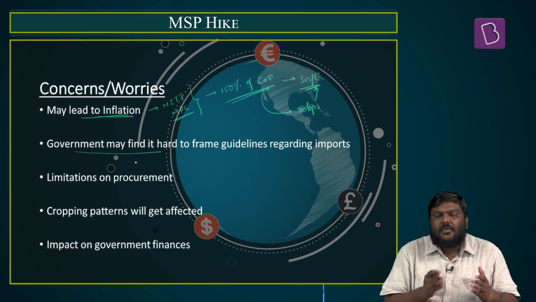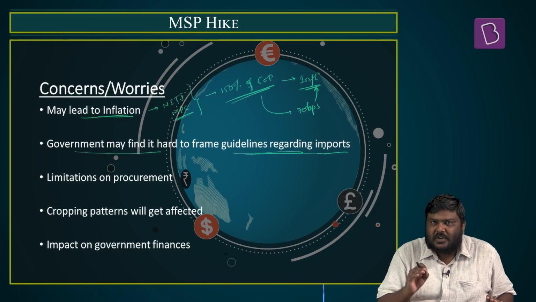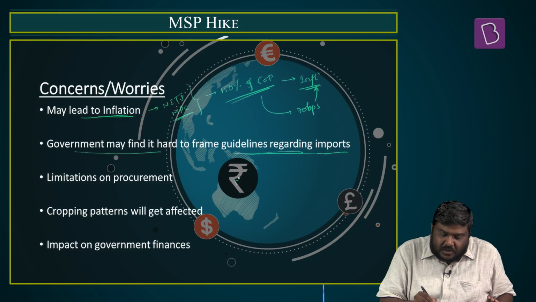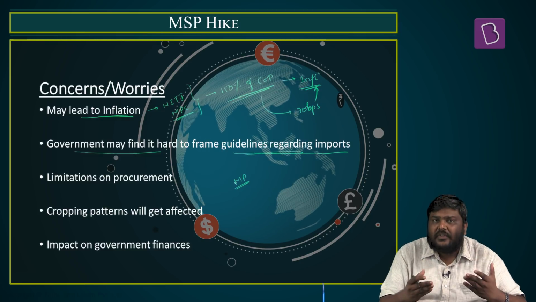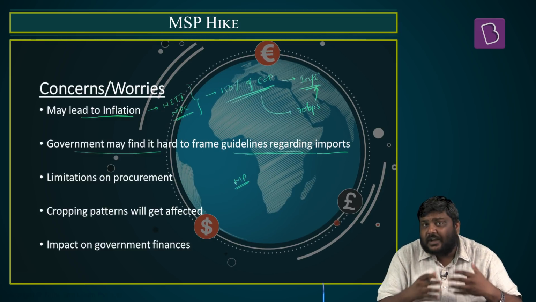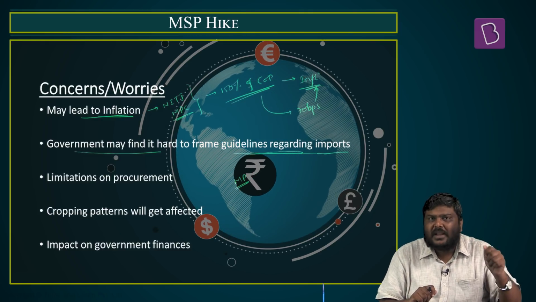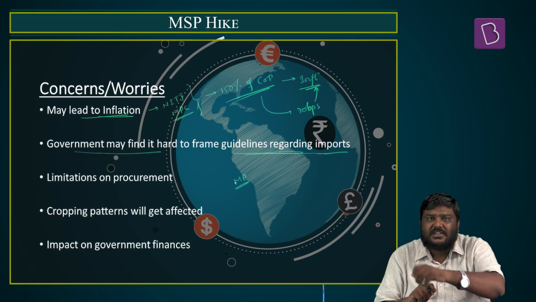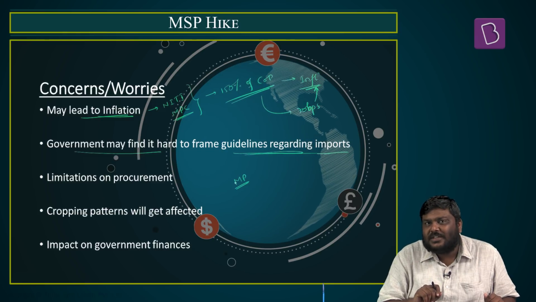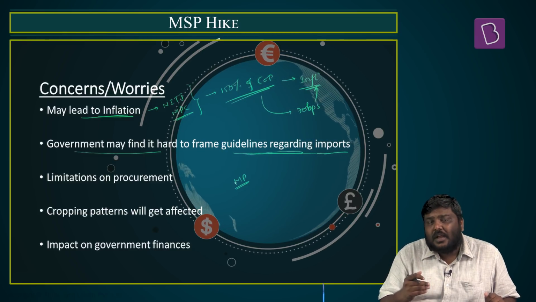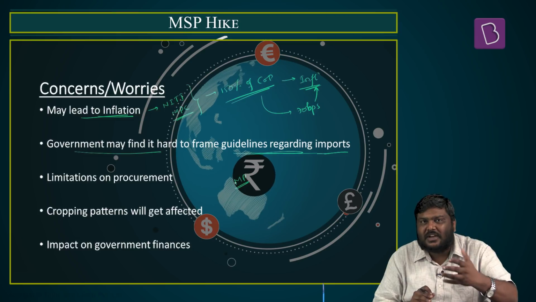Second one, the government may find it very hard to formulate the guidelines regarding the policy of imports for a simple reason. Usually the international market prices or global market prices for various commodities will dictate in what way the domestic prices also move. This has been very true, especially in the last couple of years. That is, there is a strong correlation between global market prices of agriculture commodities and the domestic agriculture commodity prices. Now the concern is that with this particular hike of MSP for agriculture commodities, the global commodities might become cheaper and may start flowing into India, which will basically counteract or negate the policy of the government of India.